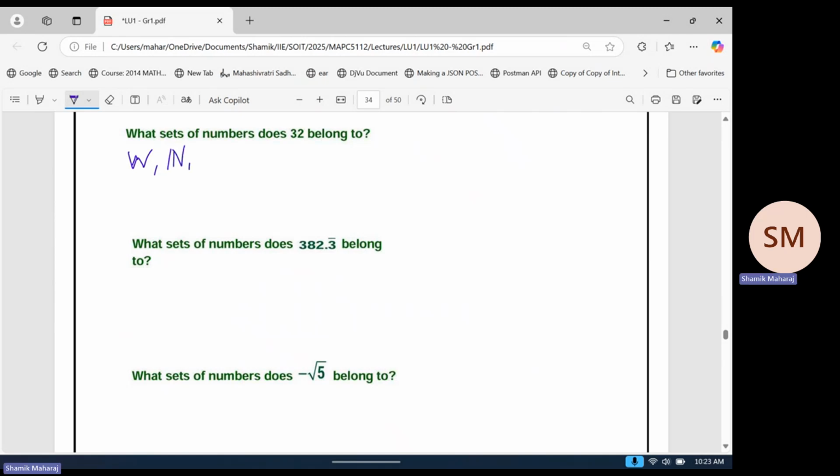Is it an integer? Some no's, some yeses. Okay, so remember, this is just a matter of definition. The integers are just the negative and positive version of your natural numbers. So 32 is a part of that set.